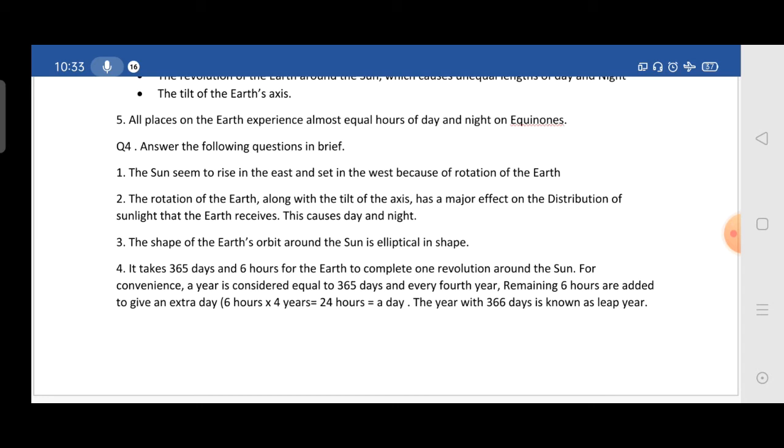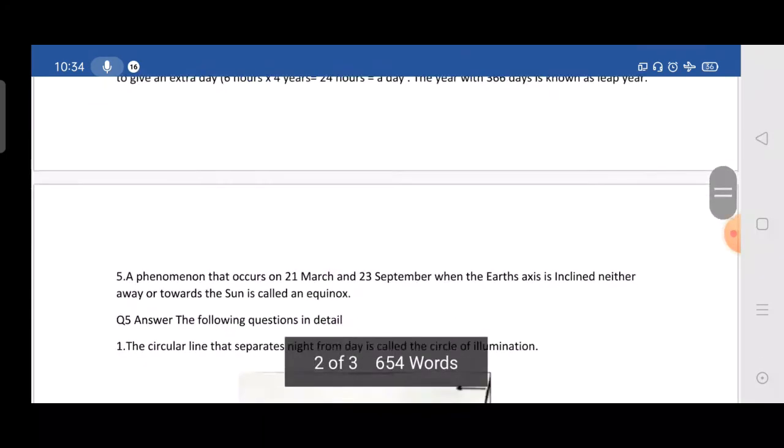Moving to the fourth one, what is a leap year? In a normal year, we have 365 days and 6 hours. So for convenience, if we count 1 year as 365 days, then every fourth year the 6 hours will be multiplied by 4. So 6 times 4 is 24 hours, which means 1 day. That 1 day is added after every 4 years, which is known as a leap year.